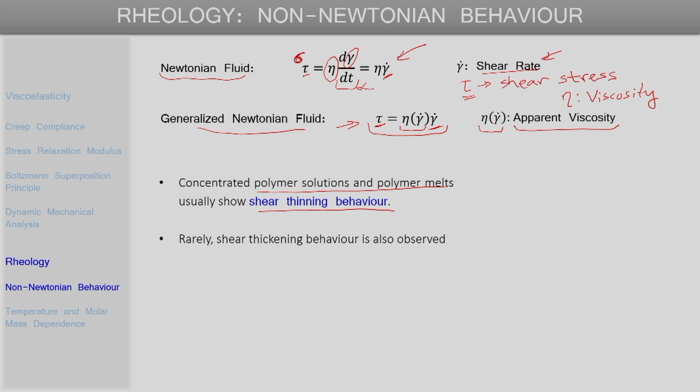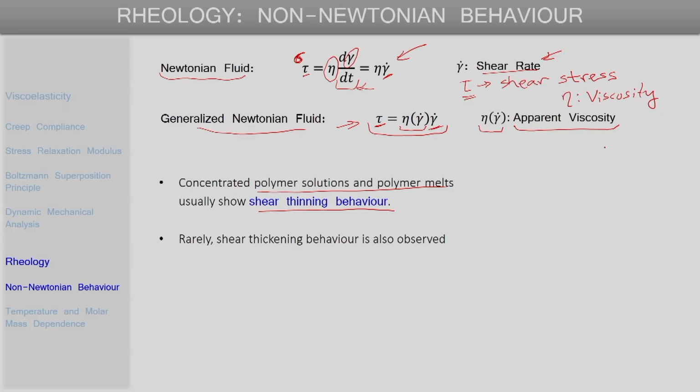By shear thinning, we mean that as the shear rate is increased, the viscosity of the material decreases. For a shear thickening fluid, correspondingly, the viscosity increases as the shear rate is increased.